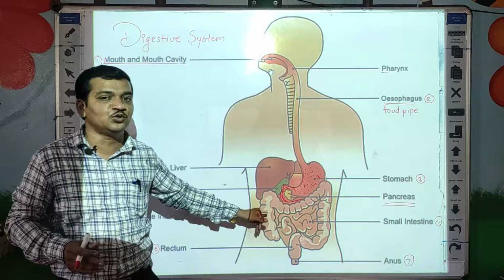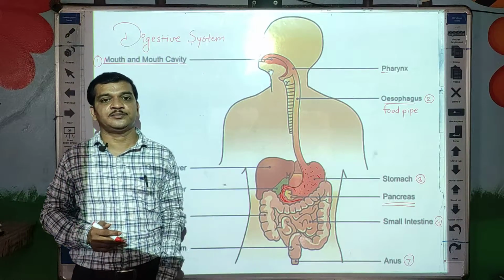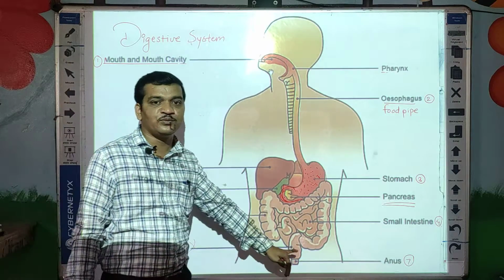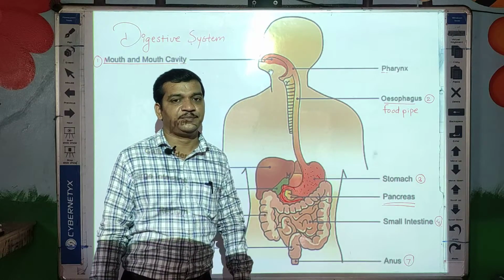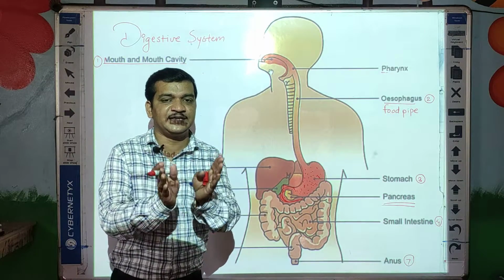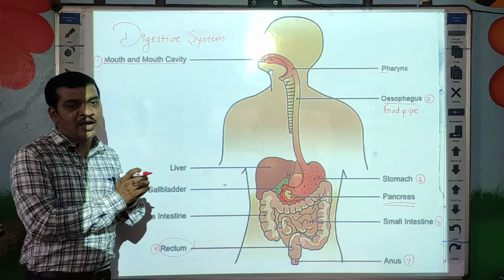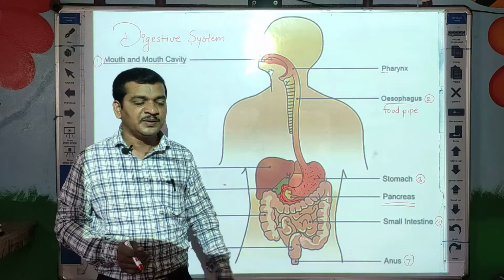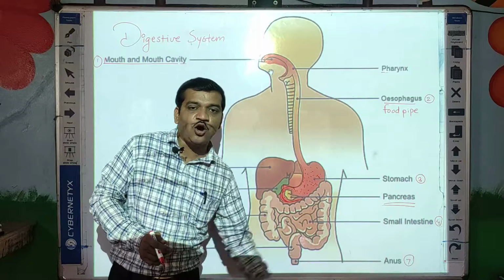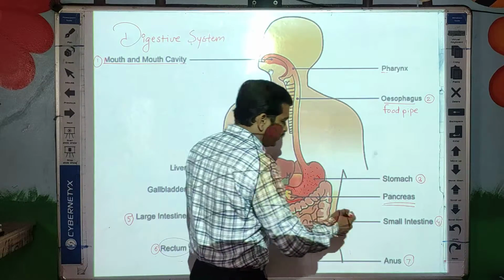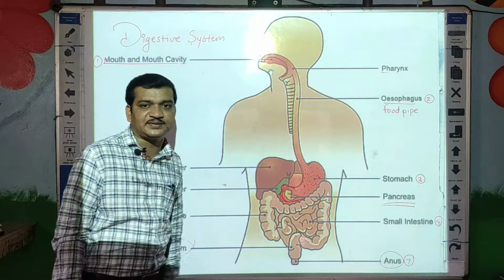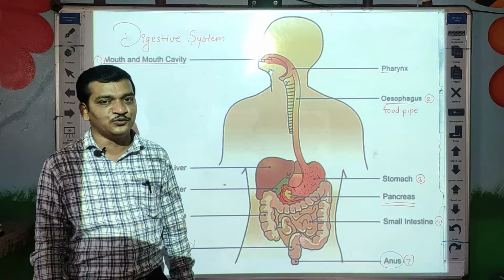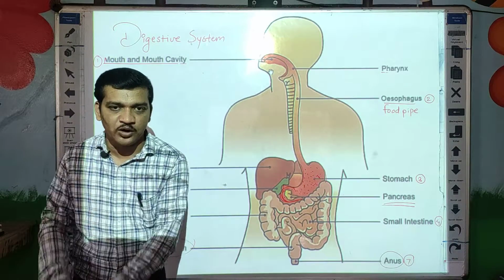That undigested food is then sent to the rectum. Rectum means what? This part, you know, students, the undigested food is stored here. This is the one storage center of undigested food. Once the storage center is completely filled with undigested food, that undigested food is sent outside the body through one part, and the name of that part is anus. So anus is the part through which the undigested food is sent outside the body.